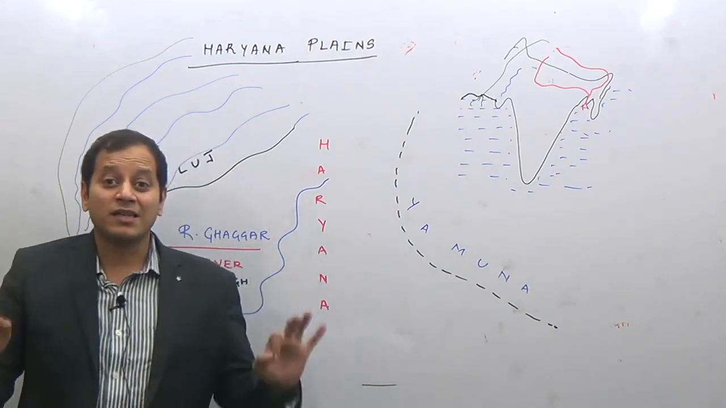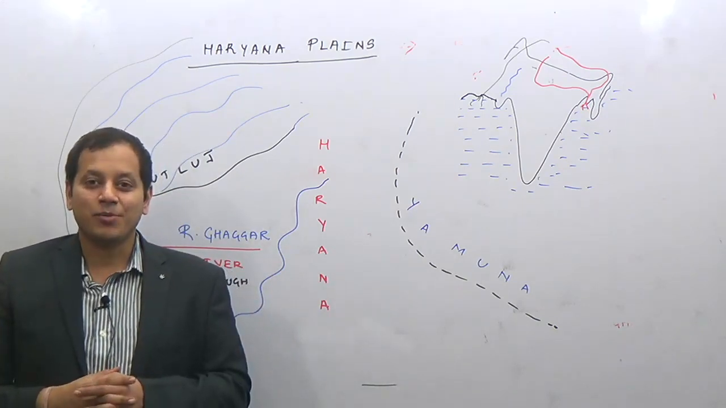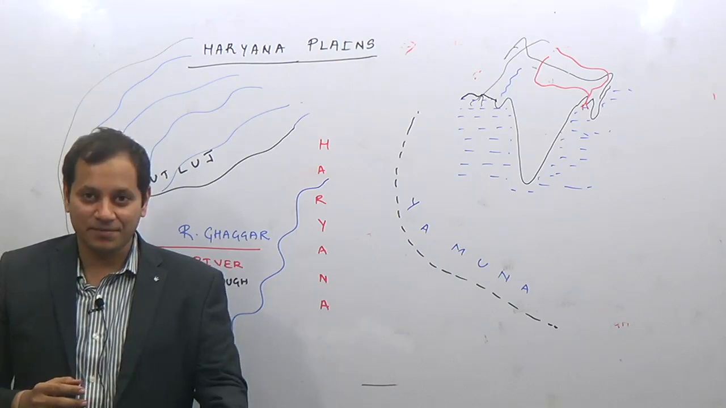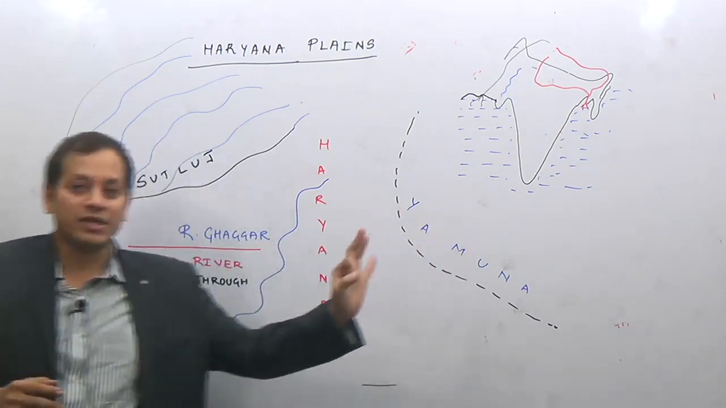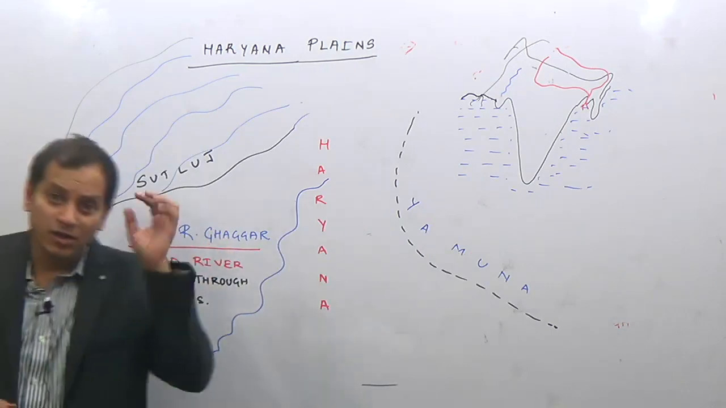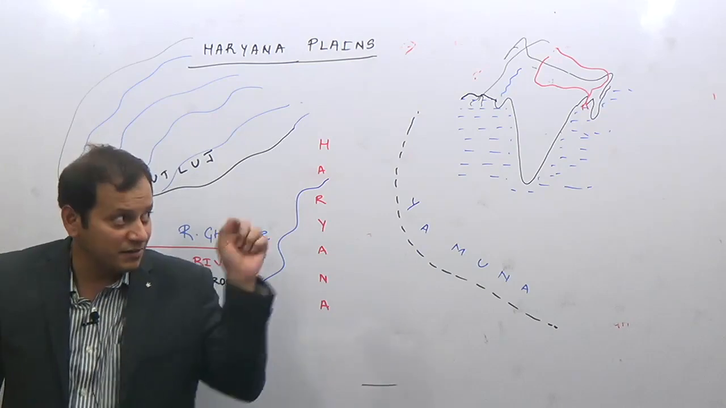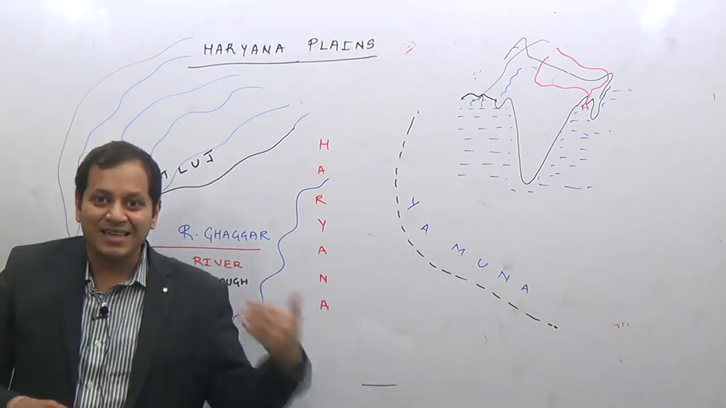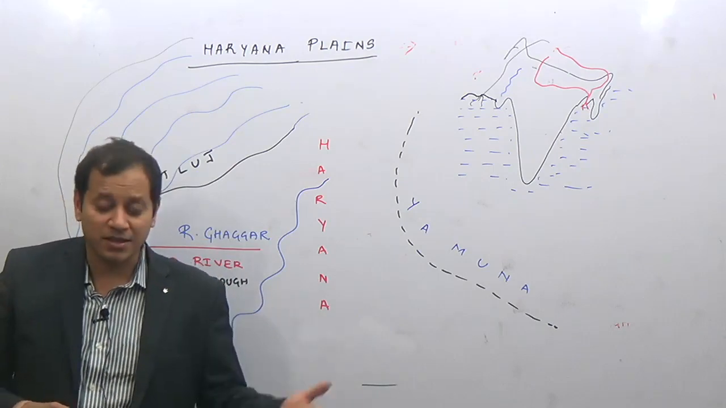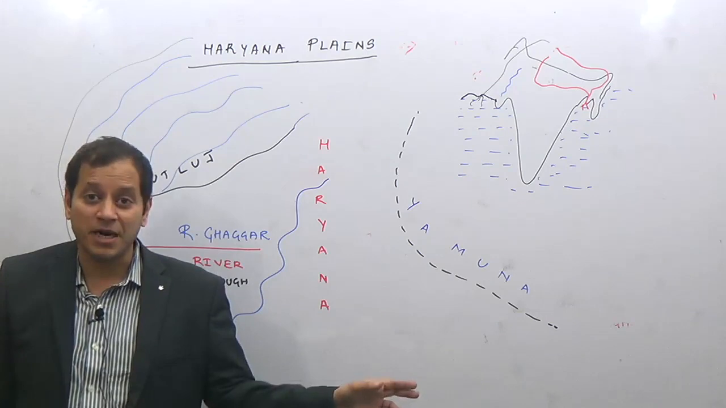So, what are the exam-related points of the Haryana plains? The exam-related points of the Haryana plains are: it is drained by an inland river, that is the Ghaggar river. What is the second point? River Ghaggar is an example of an inland river. Note it down in your book. River Ghaggar is an inland river. In the future lecture series, we will be studying two more inland rivers, that is river Luni and river Banas.